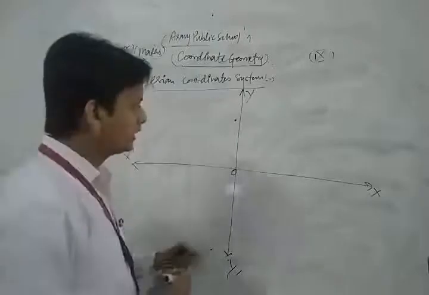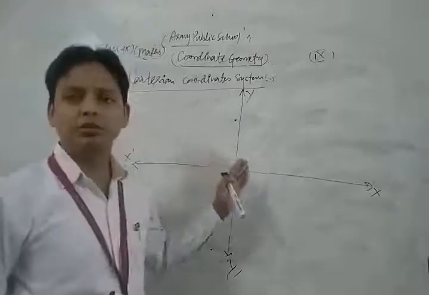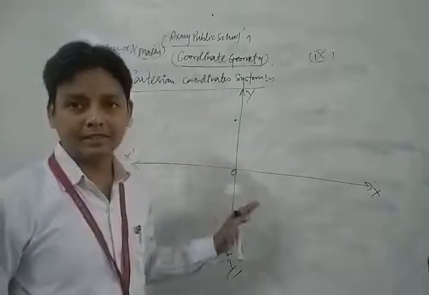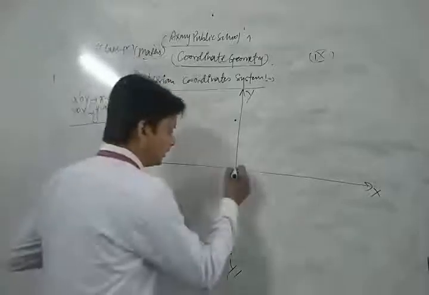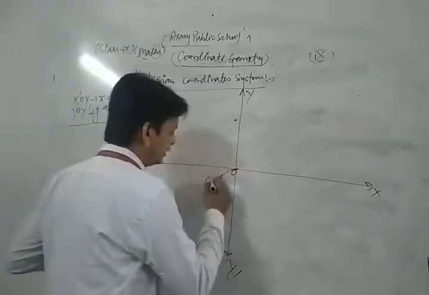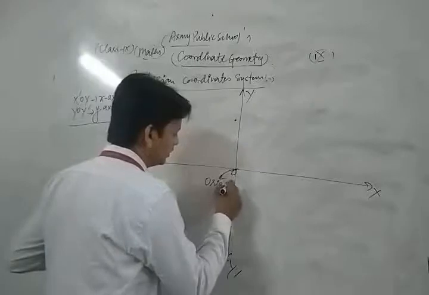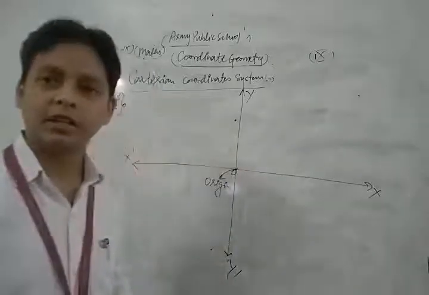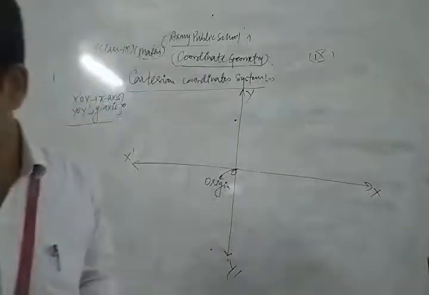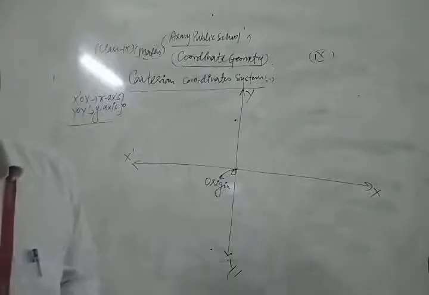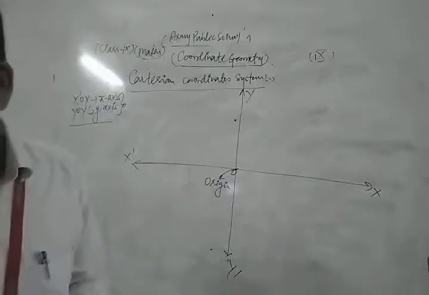And the point of intersection between the two mutually perpendicular lines is known as the origin. That point of intersection is known as the origin. This is a very important concept, dear friends.